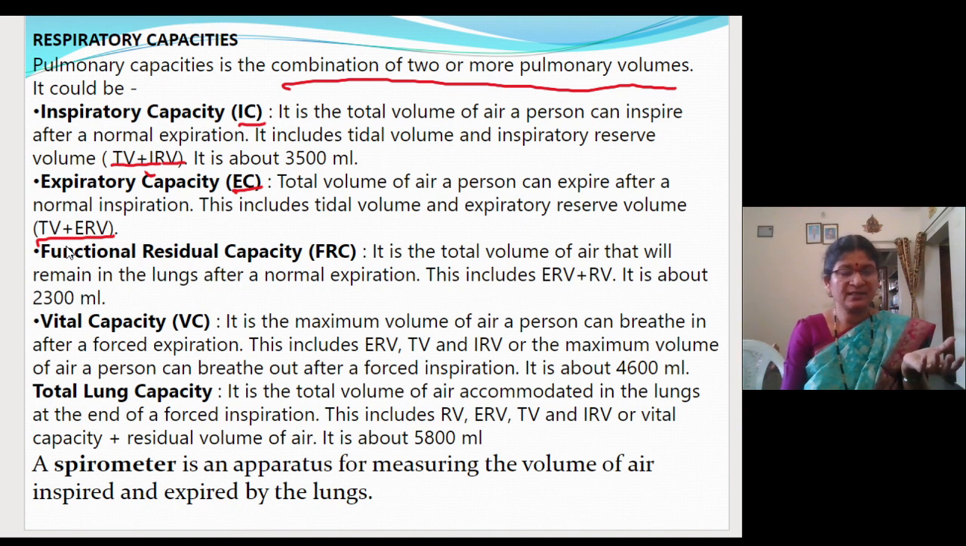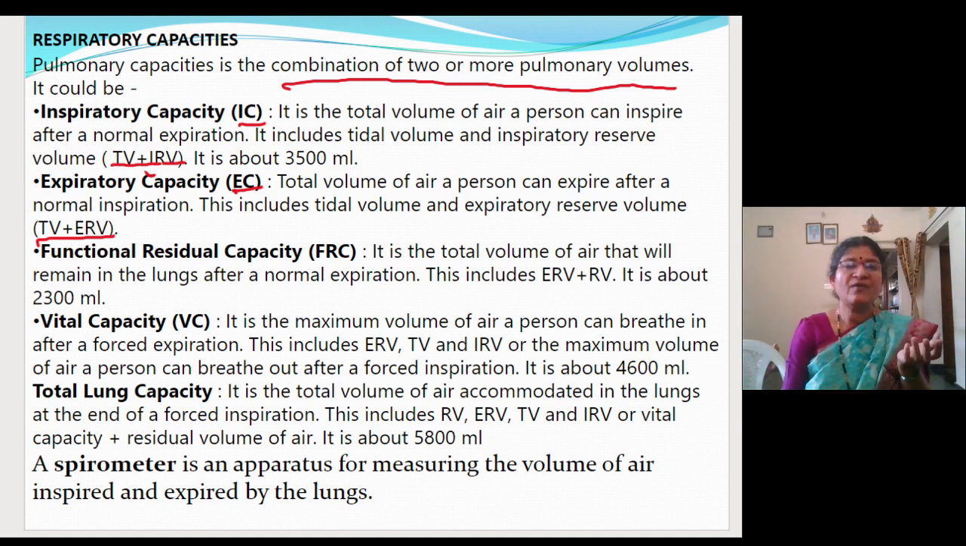What do you mean by expiratory capacity? When you breathe in normally, fine. So after normal breathing in, how much air can you give out? That is called the expiratory capacity. How much air can you breathe out? Tidal volume, of course, will be given out, and the extra air also, with effort, you can give out, which is called expiratory reserve volume. So this is called expiratory capacity.